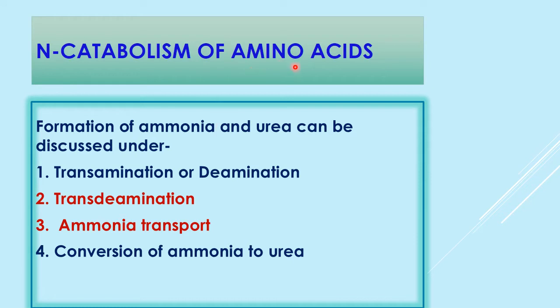Now, catabolism of amino acids. Catabolism of amino acids takes place by four processes: transamination, where transfer of the amino group takes place; deamination, where removal of the amino group takes place in the form of ammonia; and transdeamination, which utilizes transamination as well as deamination. Then the fourth is ammonia transport. In this video we will talk about transdeamination and ammonia transport. Then we will go to the next video, on the synthesis of urea.